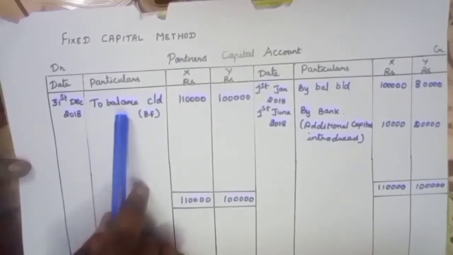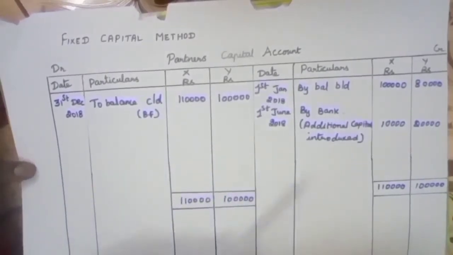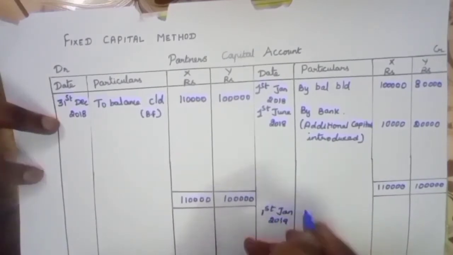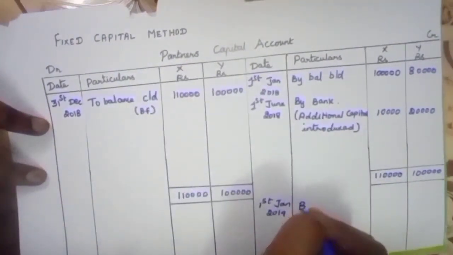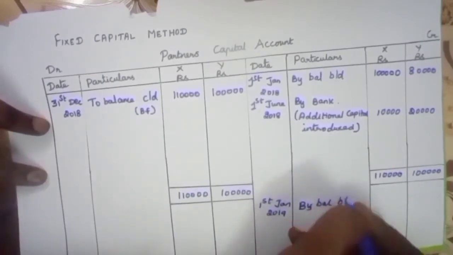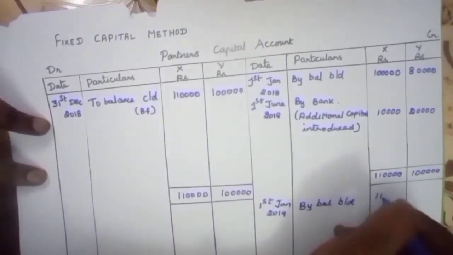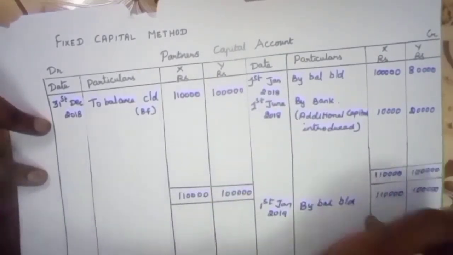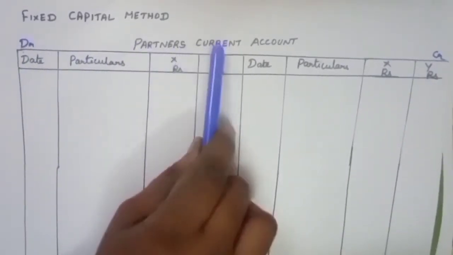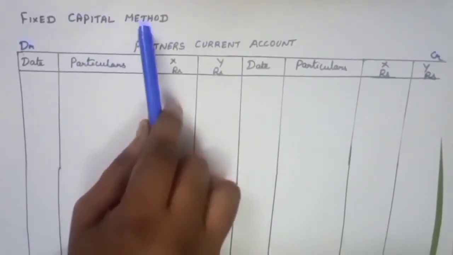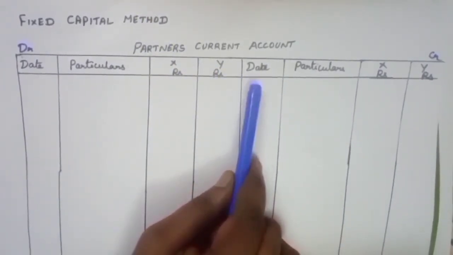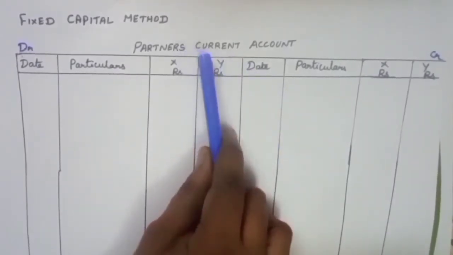Previous year closing balance will be the next year's opening balance on 1st January 2019. Opening balance of partners capital account, by balance brought down, 1,10,000 and 1 lakh. Now we will move on to partners current account under fixed capital method. All the other transactions related to partners and the business are recorded in the partners current account.